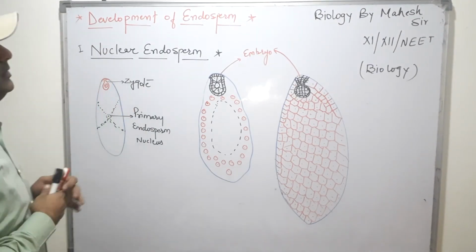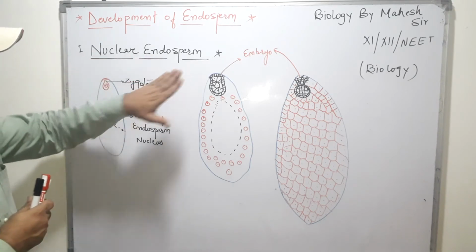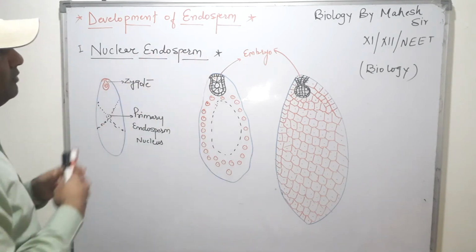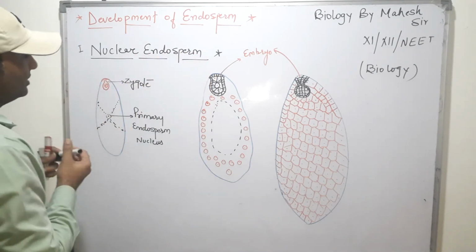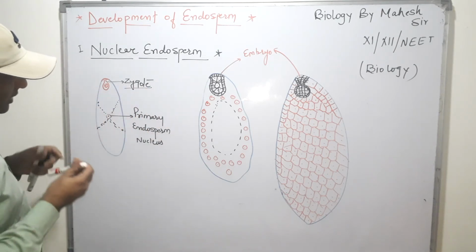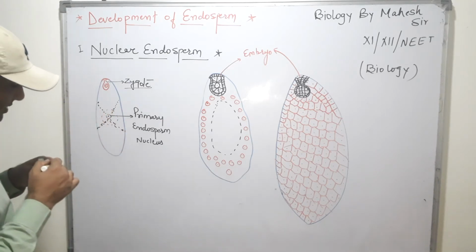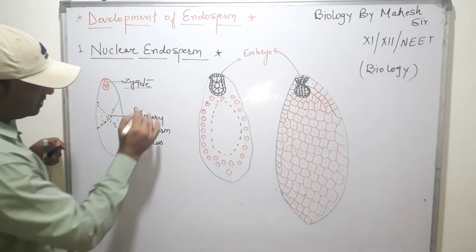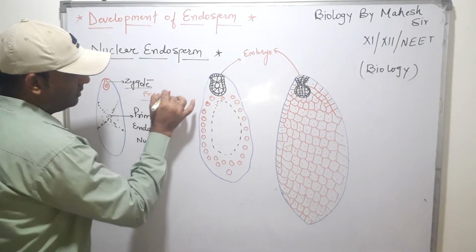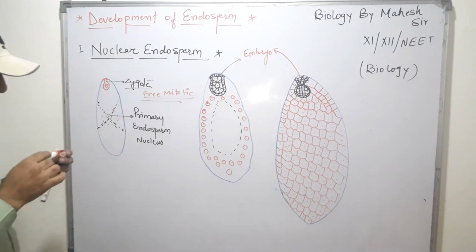The first type of development of the primary endosperm nucleus into endosperm is nuclear endosperm, the second is cellular, and the third is helobial type of endosperm. First, the nuclear type of endosperm: here is the zygote structure, and here is the primary endosperm nucleus. Firstly, it is a single nucleus. After the formation of this structure, free mitotic division takes place. The free nuclear mitotic division takes place.